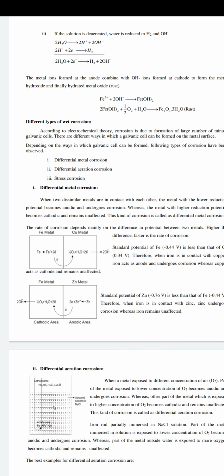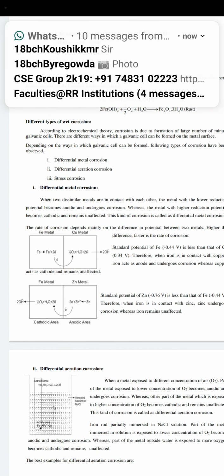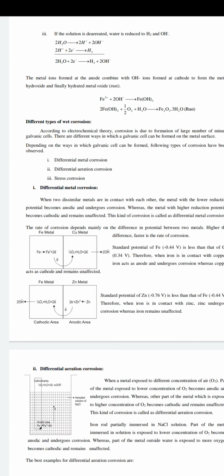If those two metals are connected, internally or externally, or kept aside, and for example the bolt is made of one metal and the nut and screw of another metal, then out of these two metals one acts as anode and the other acts as cathode. The metal that acts as anode suffers from corrosion, and the metal that acts as cathode does not suffer from corrosion. This is what we can observe.